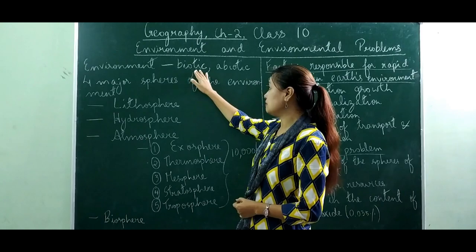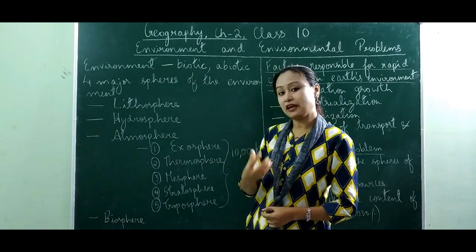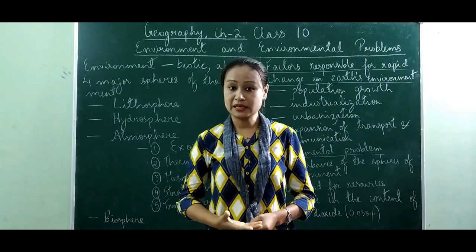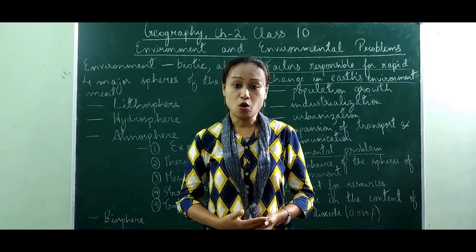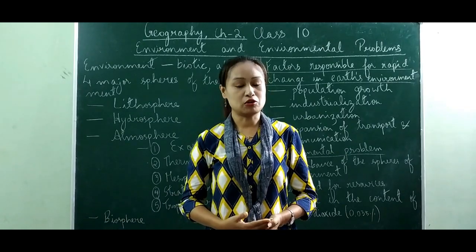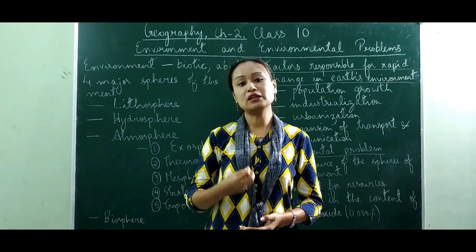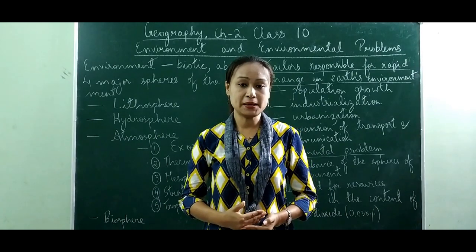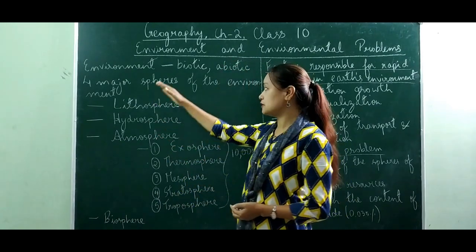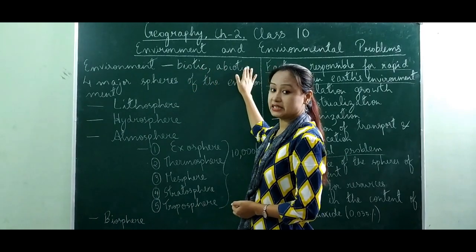Here I've mentioned biotic and abiotic. If I talk about the definition of environment, environment means the conditions around an organism or a community of organisms. This includes all the elements which are necessary for the survival of living beings. These elements consist of the biotic and abiotic factors.